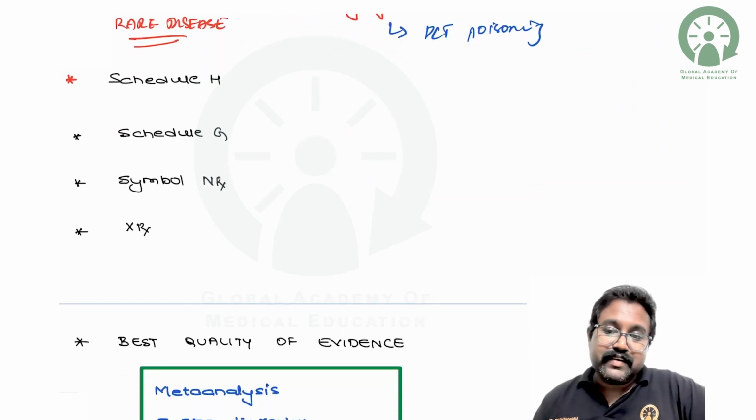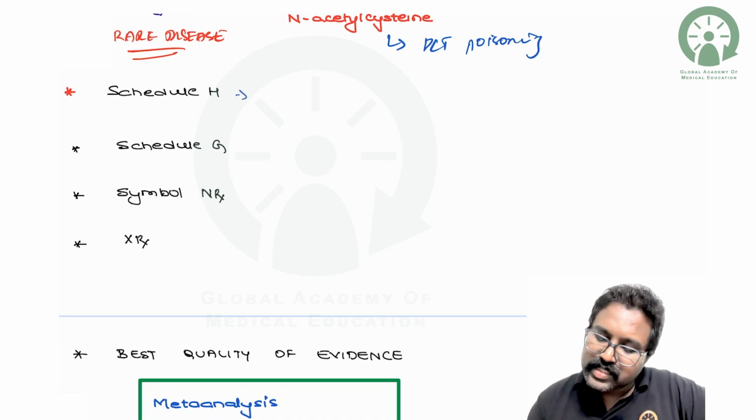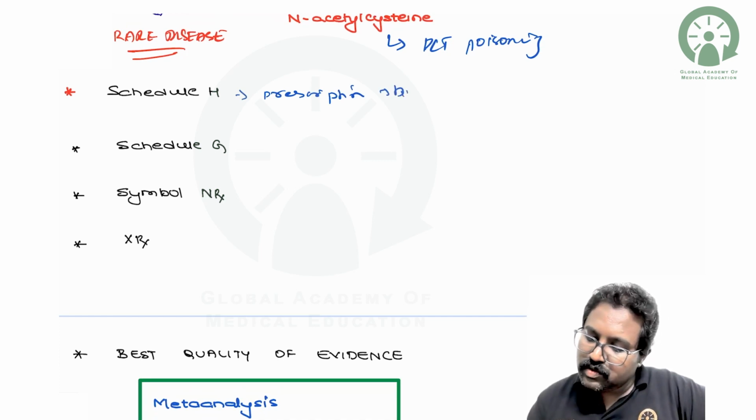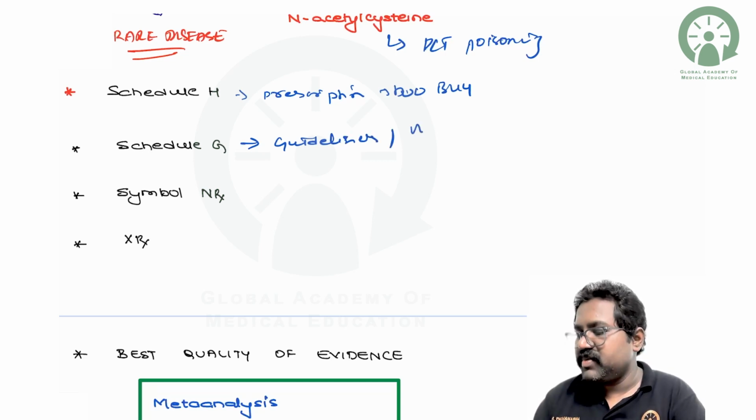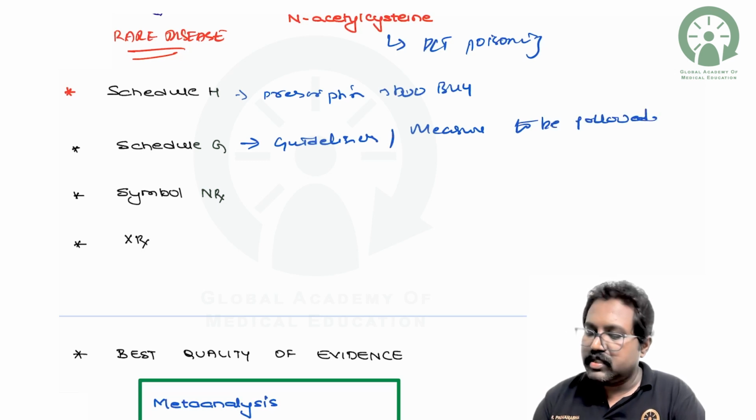So again, we have Schedule H. Schedule H means there should be a prescription. Without a prescription, you cannot buy the medication. So no buying of tablets. Schedule G means it is a guideline or a measure to be followed for certain drugs.